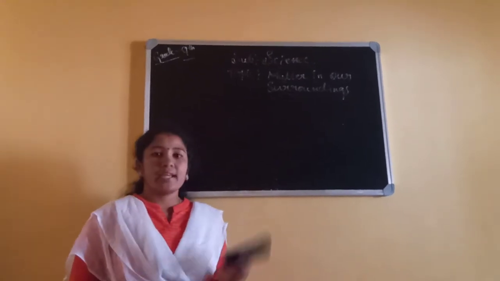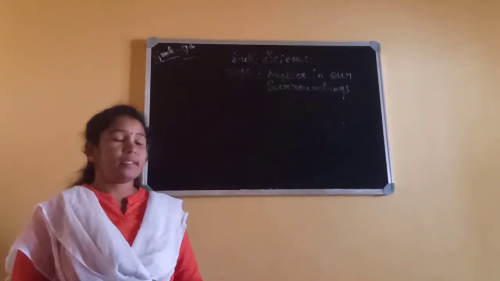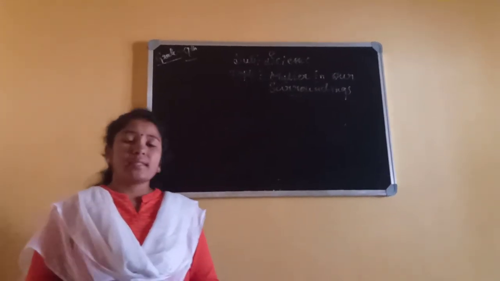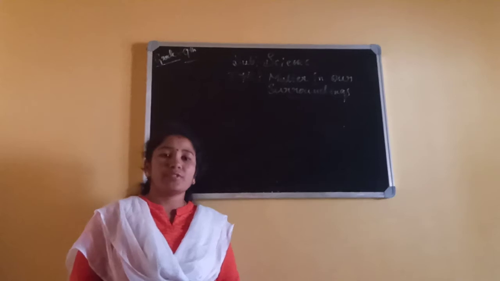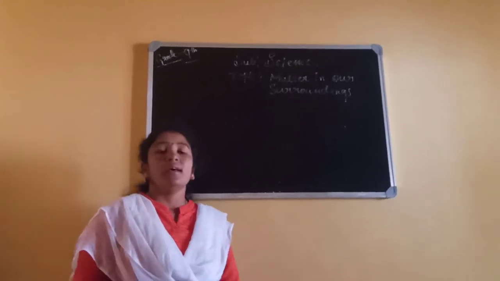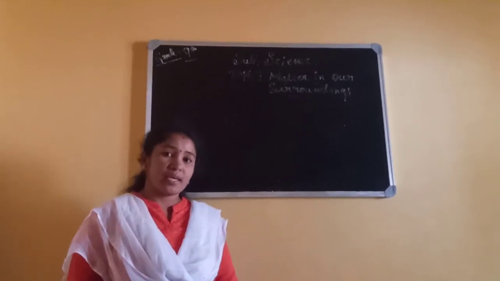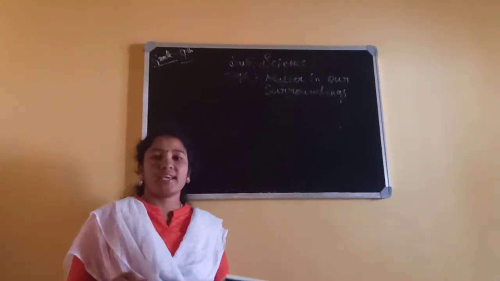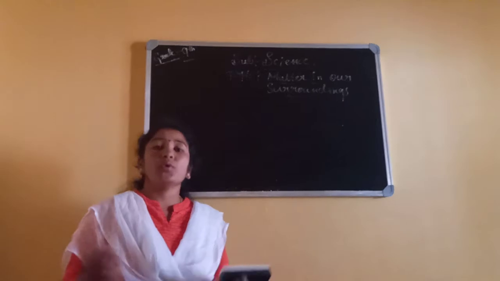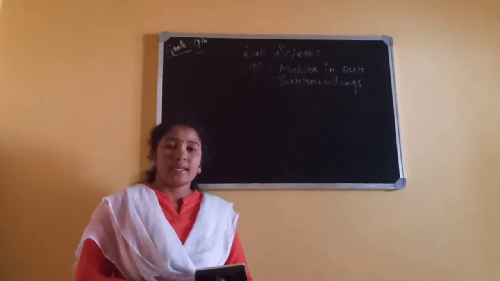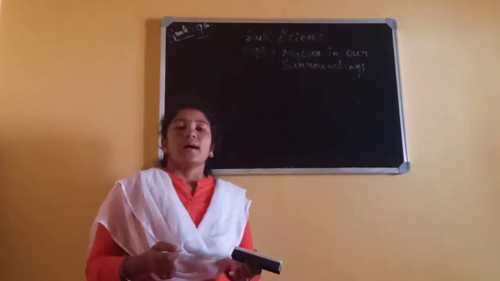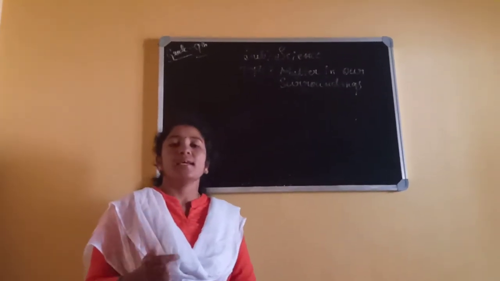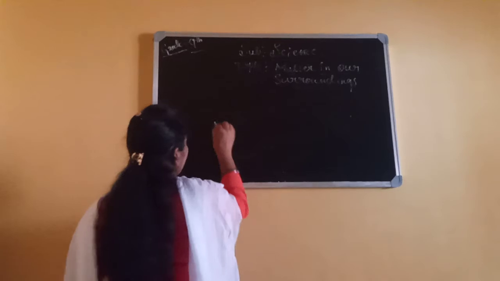Okay dear students, today let's start grade 9 science, in that first chapter, matter in our surroundings. We can see many things in our surroundings. What are the things you will see in our surroundings or in our day-to-day life? Plants, animals, vehicles, stones, chairs. What are the many things you use in your daily life? Isn't it? All the things come under matter. A scientist gave one particular name for these things: matter.